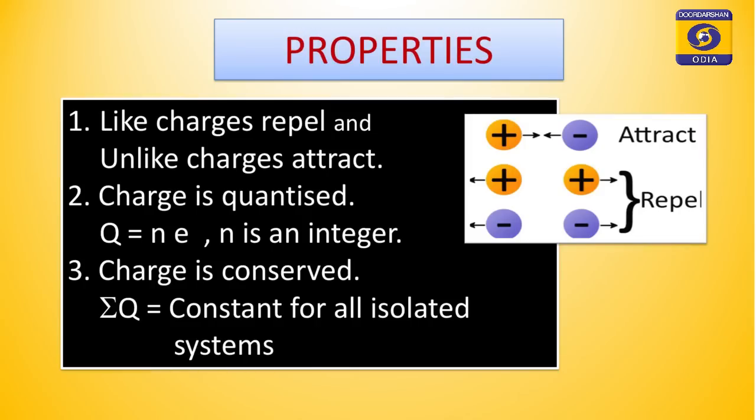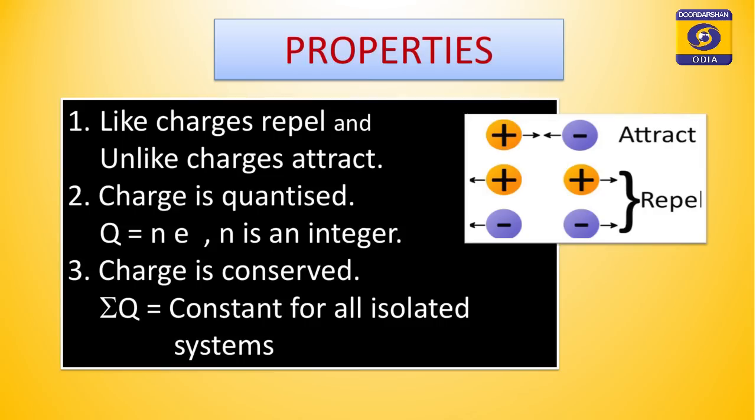The first property is like charges repel each other and unlike charges attract each other. The second property is charge is quantized. It is obvious that if charge is developed on a body due to transfer of electrons, the number of electrons transferred is represented by an integer, and hence the charge is an integral multiple of electronic charge. So, whatever charge is developed on a body is always expressed as an integral multiple of electronic charge, q equal to ne, where n is an integer.